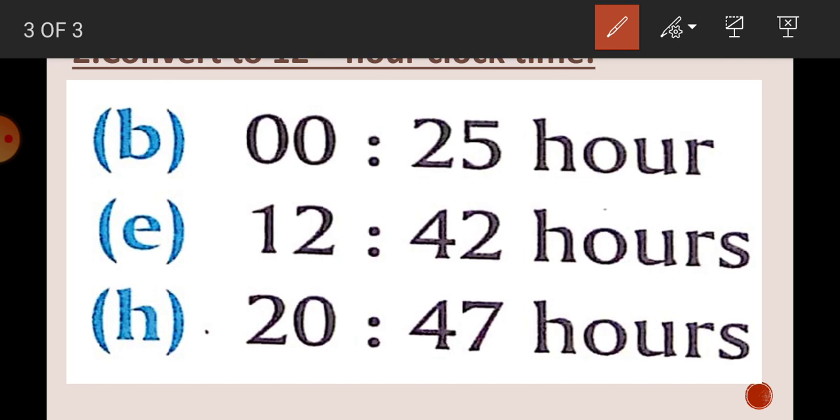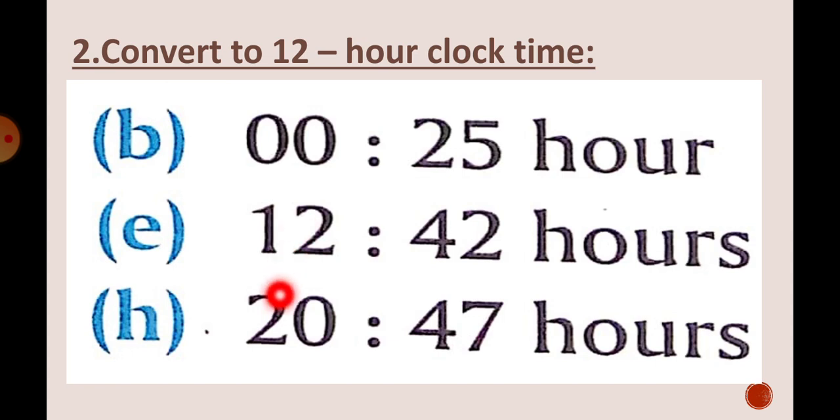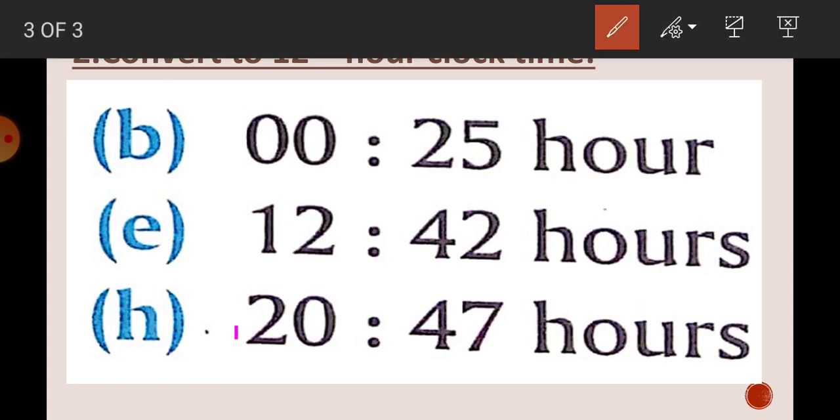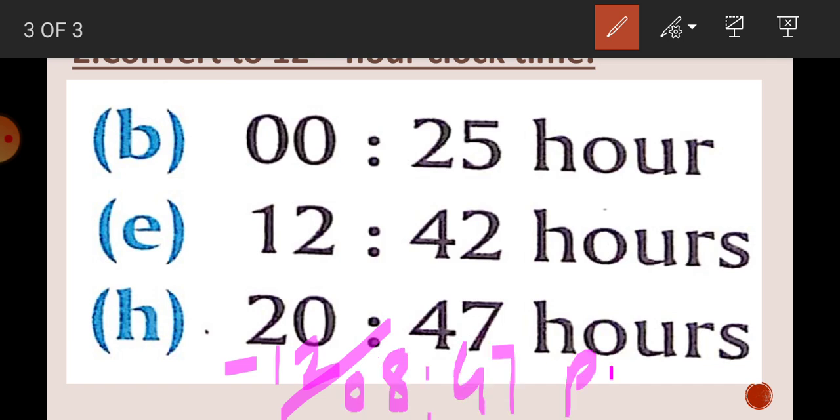Now if the hour number is greater than 12, see here it is 20, so in H1, I am talking about H1. The E1 we will discuss later on. If the hour number is greater than 12, then you will subtract 12 from that number and you will write PM in place of hours, like in question H. Here it is 20, so we are going to subtract 12 from it because it is greater than 12, so it will be 8:47 PM.